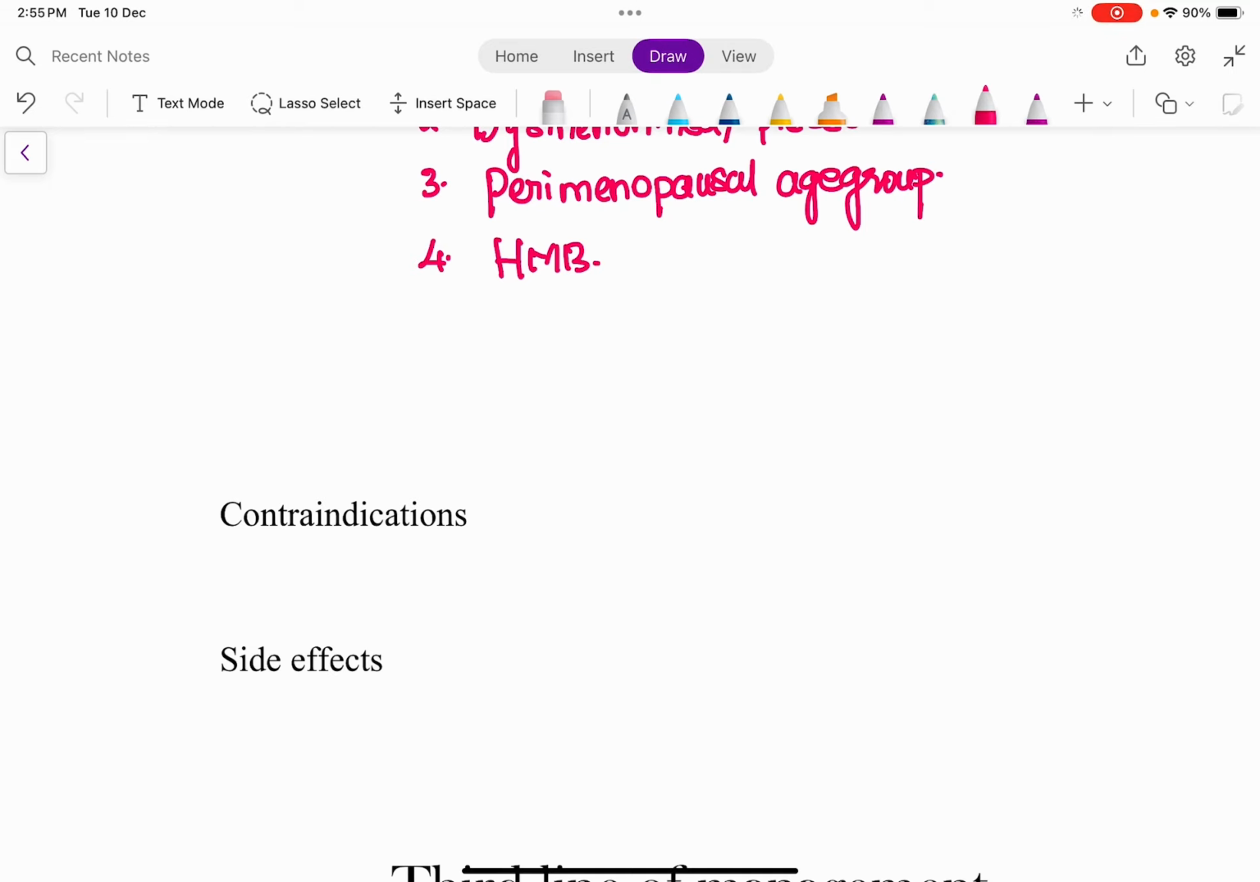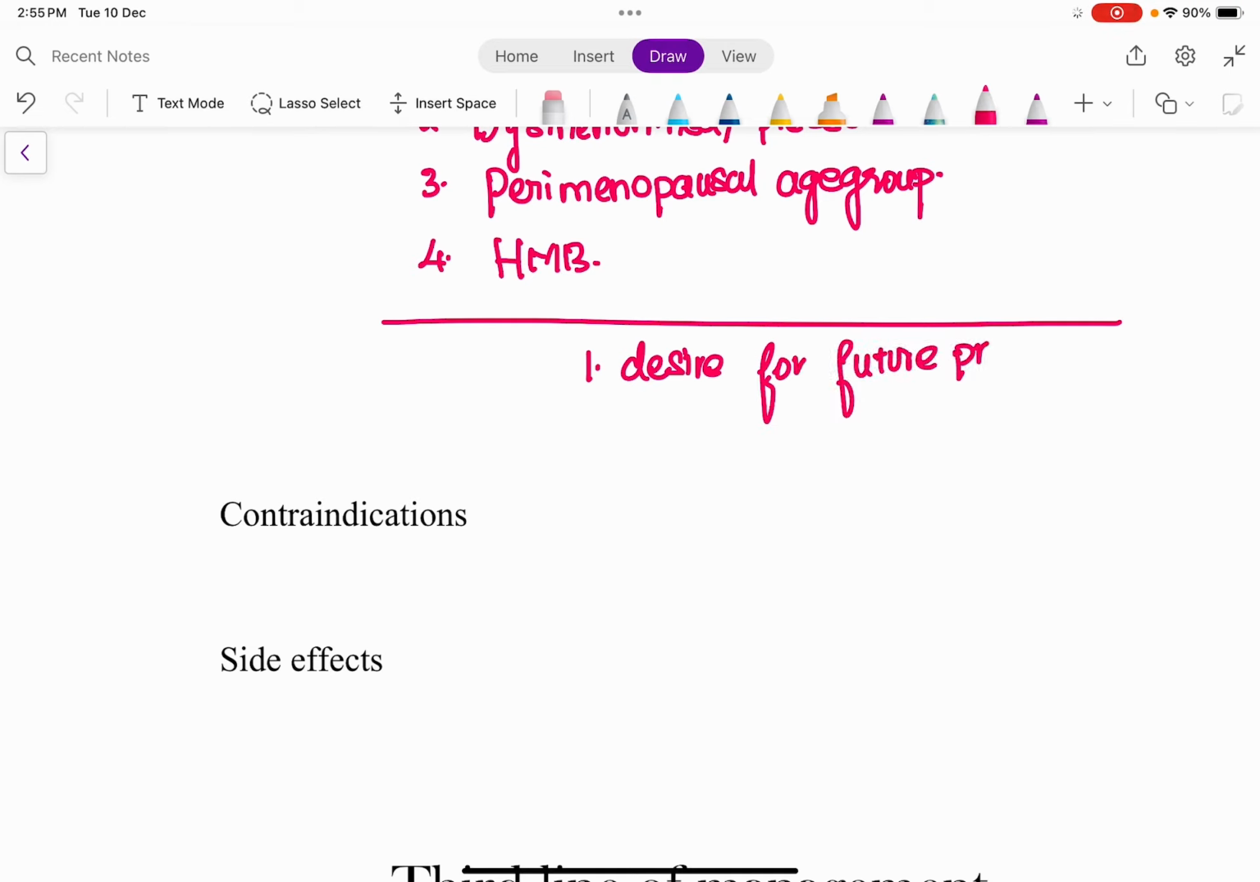Now we're going to discuss the contraindications. So what are the contraindications? The most important contraindication is when the patient wants to plan her next pregnancy. So any desire for future pregnancy, this procedure cannot be done. And at the same time, if the patient is pregnant now, you cannot do this procedure. If you block the blood supply to the uterus, it is going to affect the fetus as well. So any patient who is pregnant now, you cannot do this procedure.